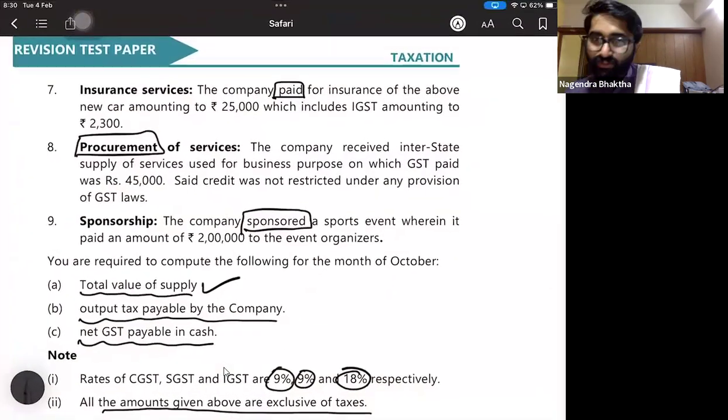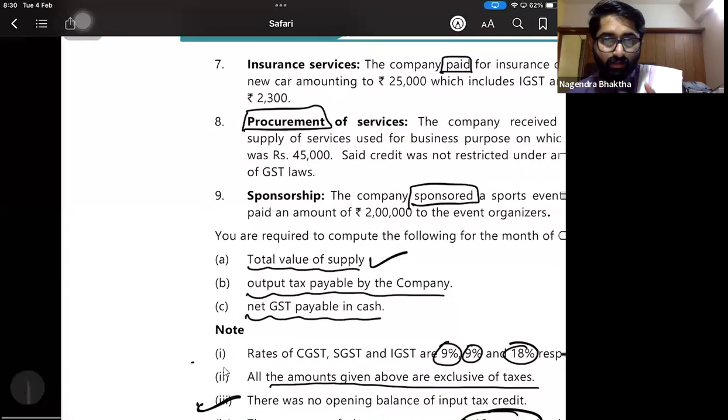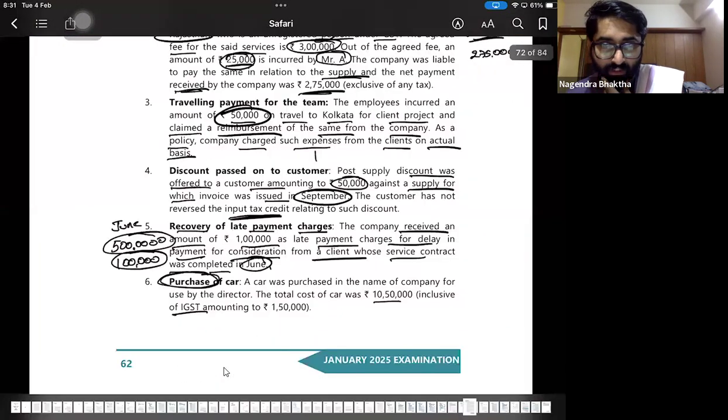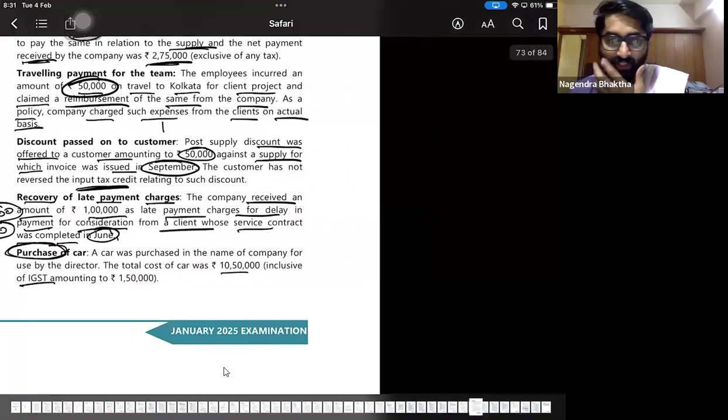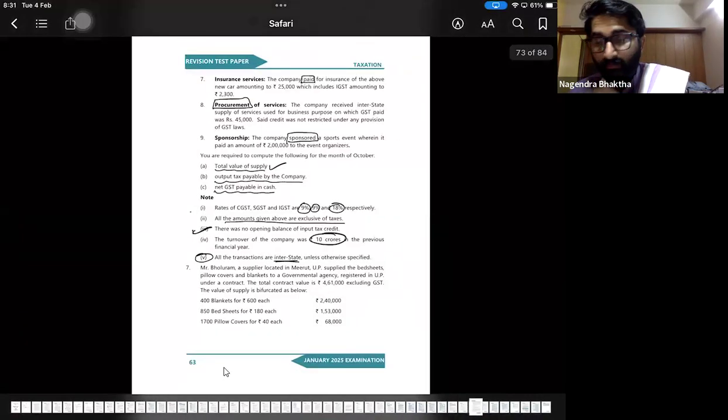Starts from here, no? Purchase of car. Car was purchased in the name of the company for use by the director and it is not given from where. We will think that it is IGST, but still on purchase of the car, we will not get the GST. ITC is not available, gone. As per section number 17, subsection 5, clause 1.